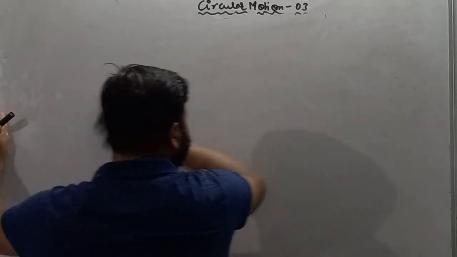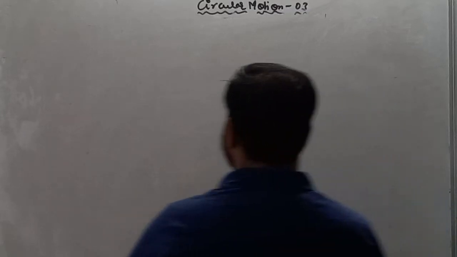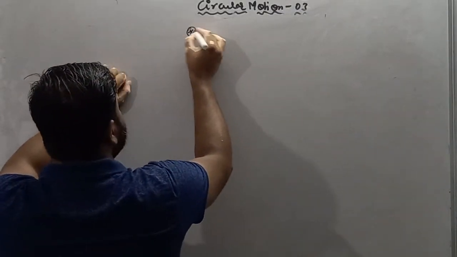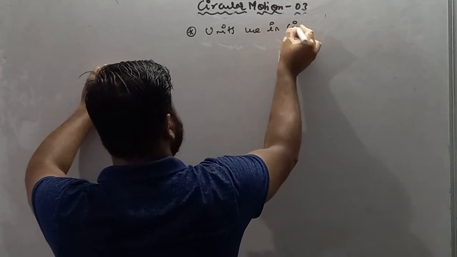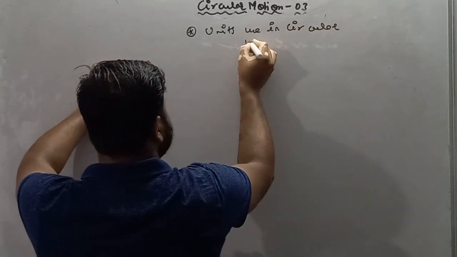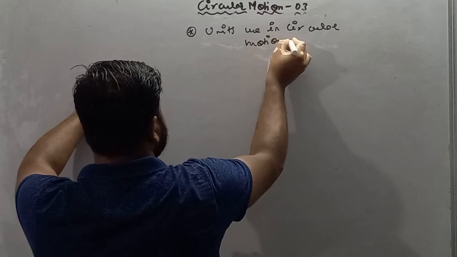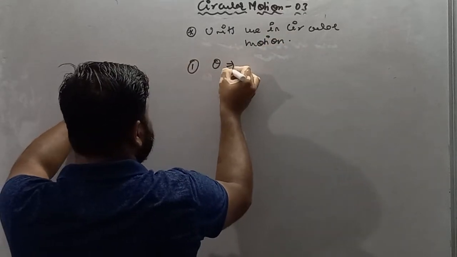So some of the units which we'll use in circular motion are, first of all, angular displacement.